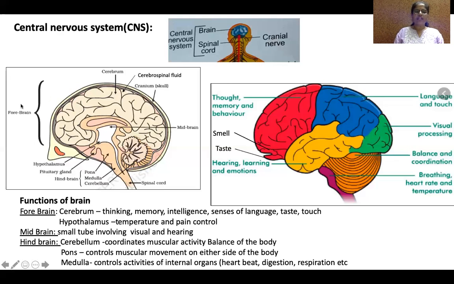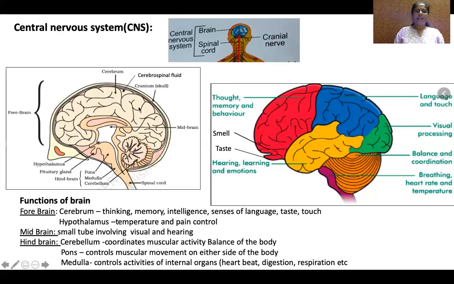Now let us see the classification of brain. How is brain classified? Usually it is classified into 3 types: forebrain, midbrain, and hindbrain. See, this is the forebrain. Entire part of this is forebrain. It is convoluted, it is fragmented. It's the largest part of the brain, that is forebrain.